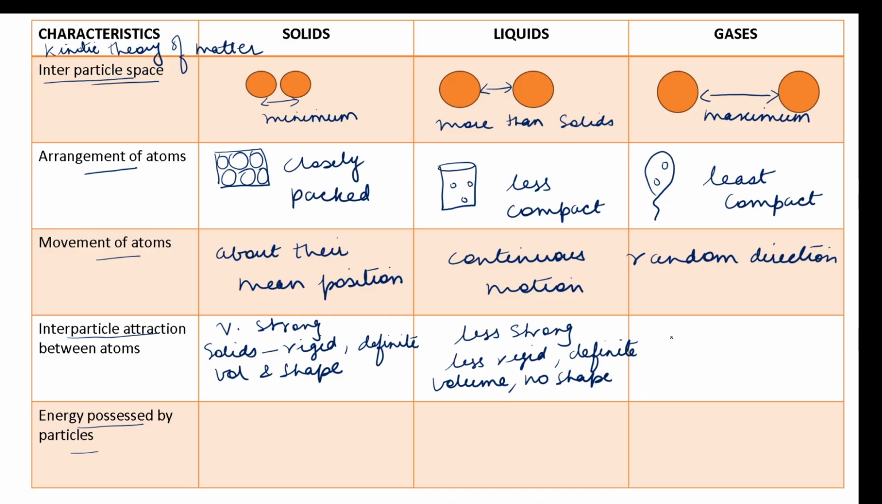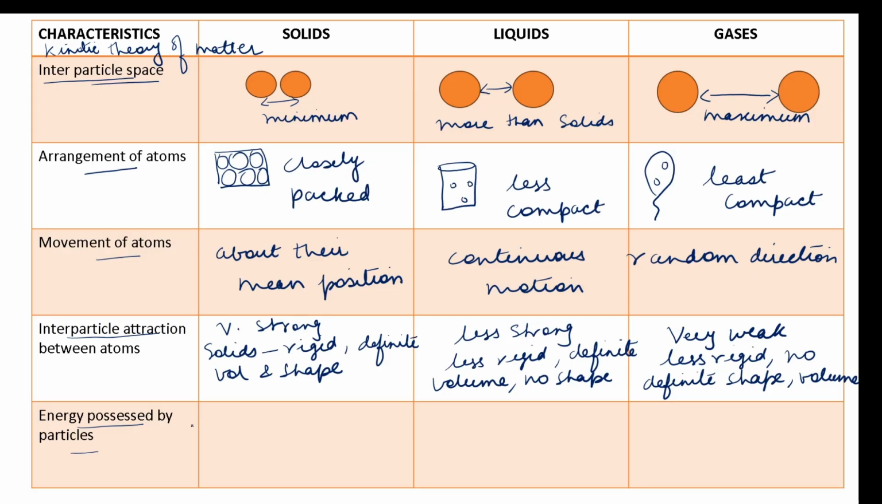And for gases, because the arrangement of atoms is least compact, the interparticle attraction will be very, very weak. Therefore gases will be less rigid and they will have no definite shape and no definite volume. So these are the important points for the interparticle attraction between solids, liquids and gases.